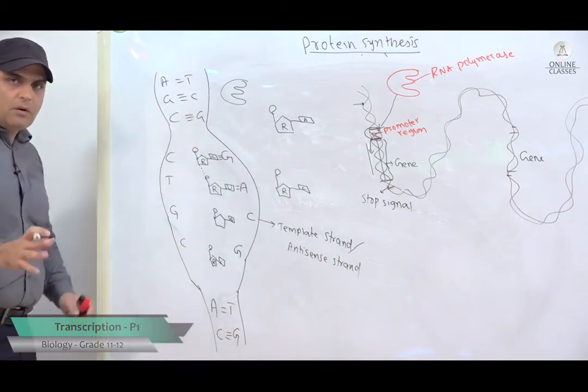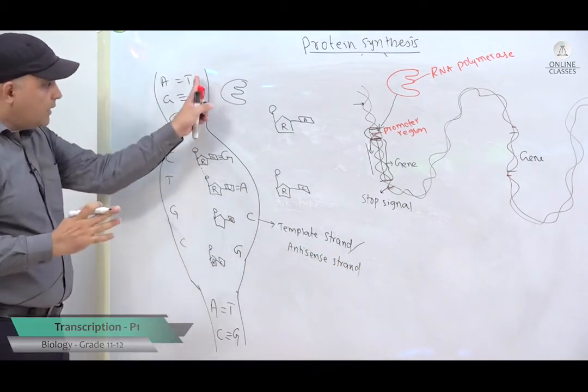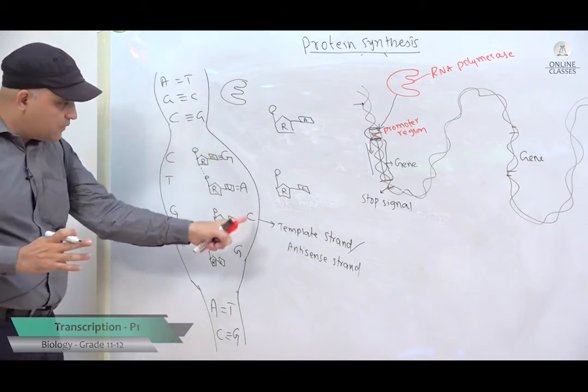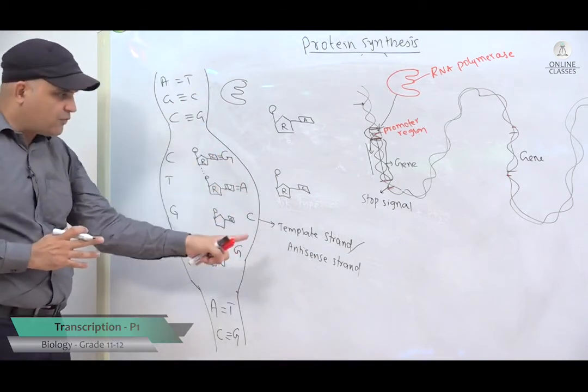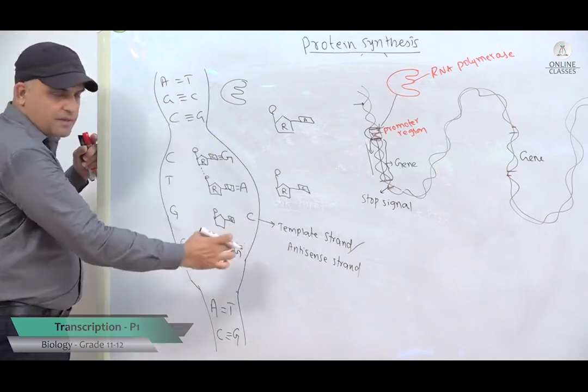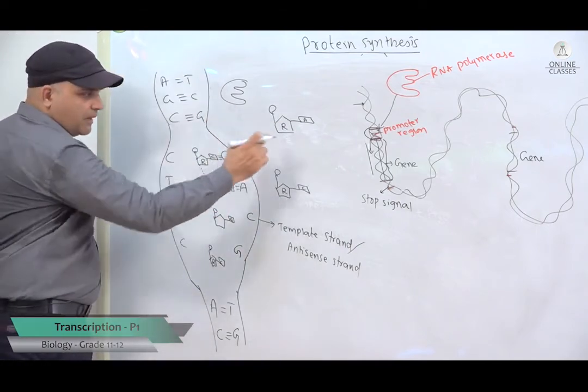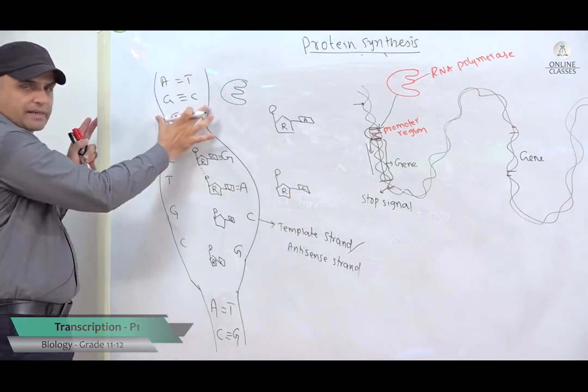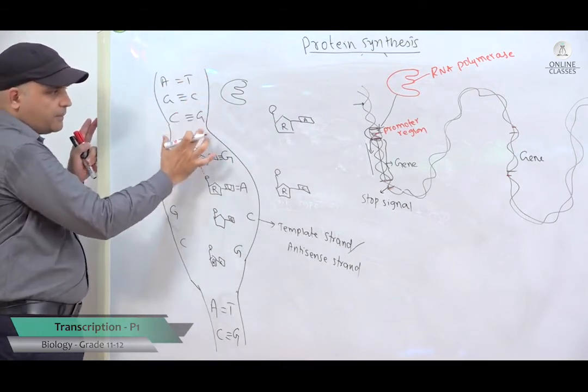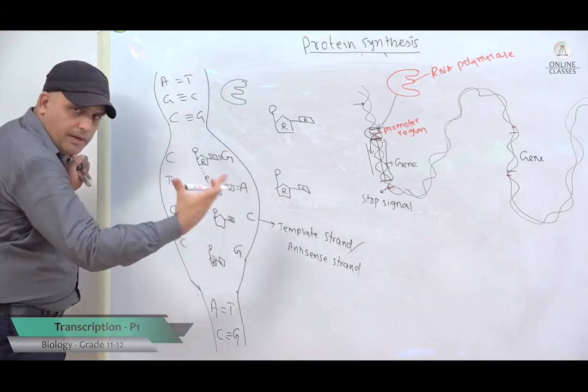So, I think it is clear, out of the two strands of a DNA double helix only one strand is used and that strand is called a template strand. So, this is being used in this case. And remember one thing, the whole DNA is not unbound, only the gene part is unbound, this is as it is intact, this might be the promoter region here. So, this is the one that is opened up.